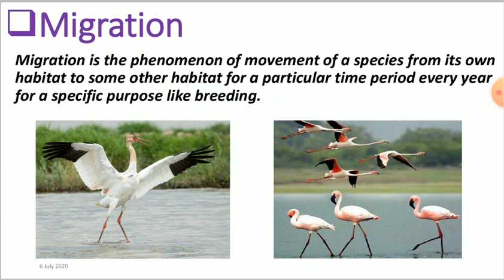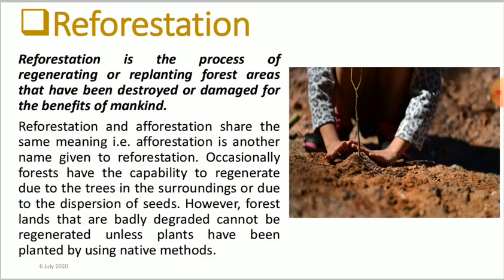And that's why there are some birds, as well as some other species, which migrate from one place to another place. Now, through all the chapters that we have seen, deforestation causes all those problems in our world, in our ecosystem.